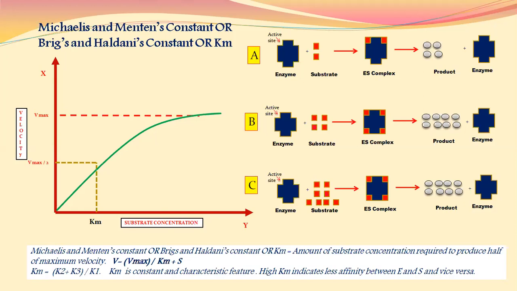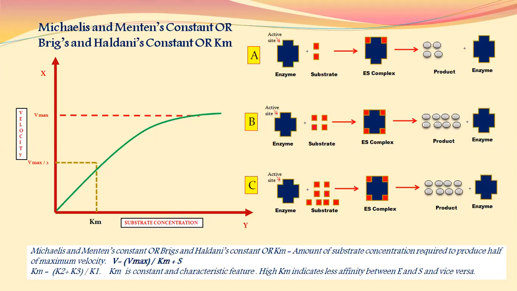That's why if you go on plotting this graph, at a certain point onwards, we will obtain a straight line, and this straight line will indicate the maximum velocity. If you intersect the x-axis from this point, we will obtain the Vmax, that means maximum velocity.